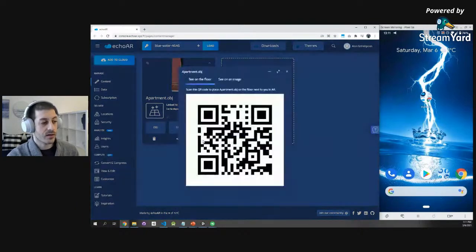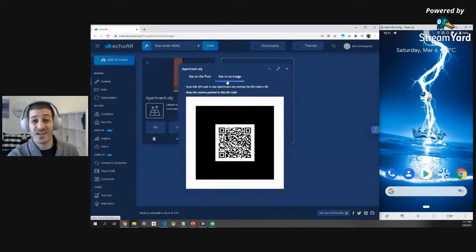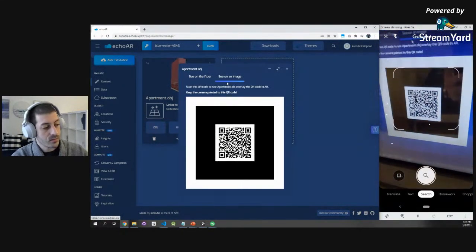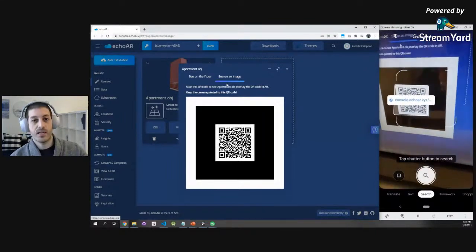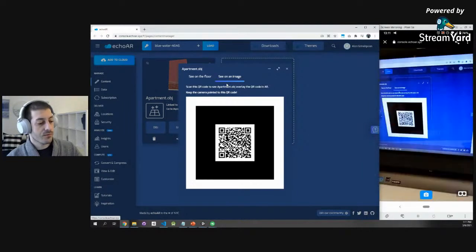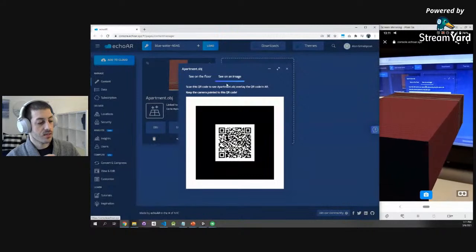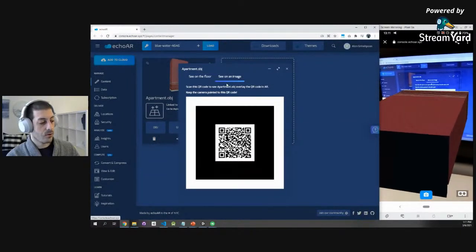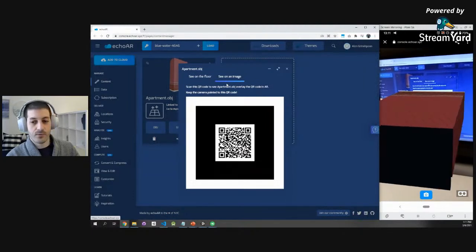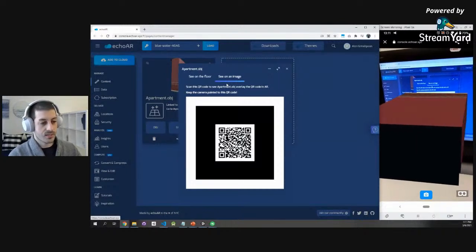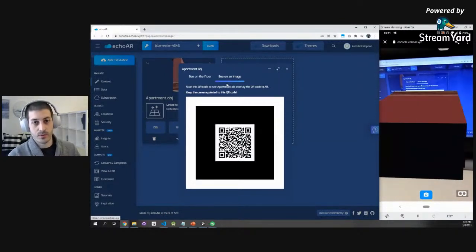So I'm going to click this button right here. And instead of doing see on the floor, I'm going to do see on an image. So what I'm going to do right here, I'm going to scan this QR code. It will redirect me to a website. Again, no installation needed. If you want and you're watching this live, you can scan this QR code as well. It redirects to our website. But now let's put the phone in front of the QR code. Let's not leave the phone on the floor. And now you can see that the 3D model pops out of the screen and allows me to see that 3D model on top of the QR code as opposed to on the floor.